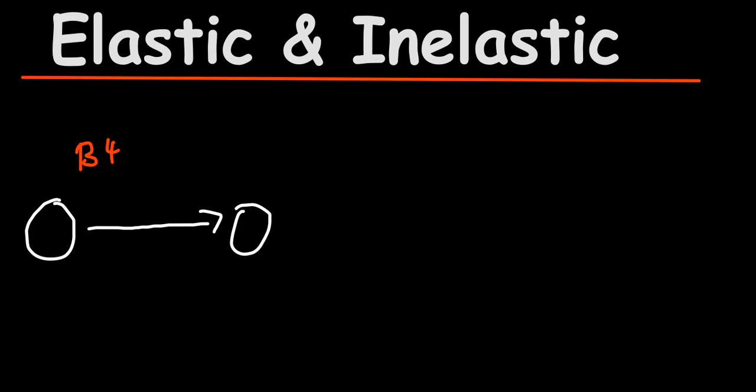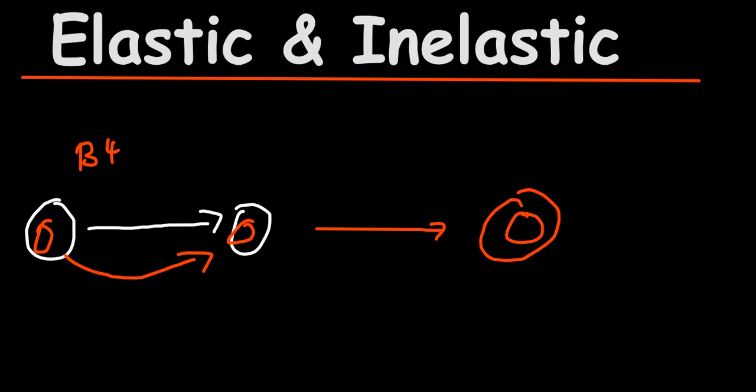However, instead of them going like that, let's say this time around they go together. Let's say this one embeds into the other one. Now we have a scenario where this bullet embeds, let's say this is a wooden thing. It embeds into the other object.